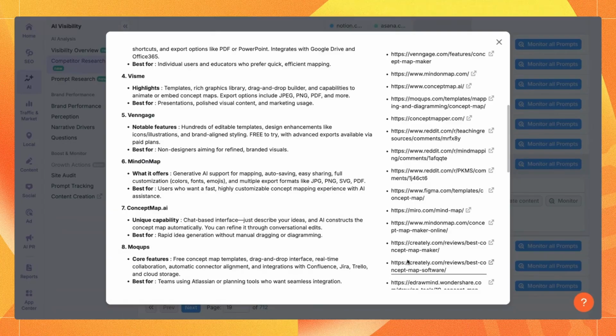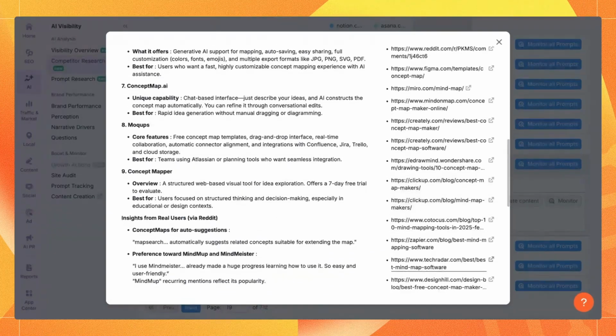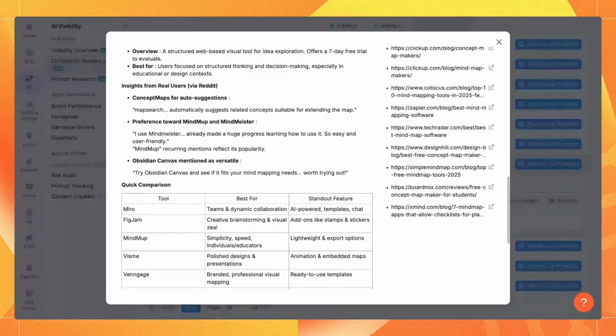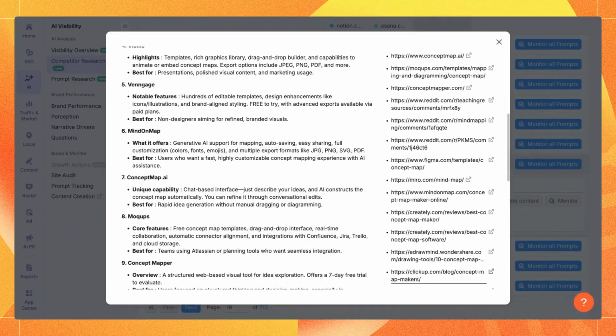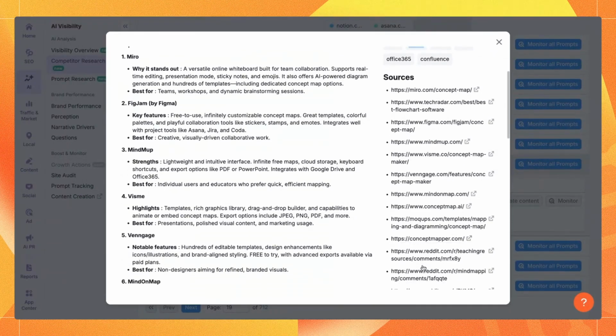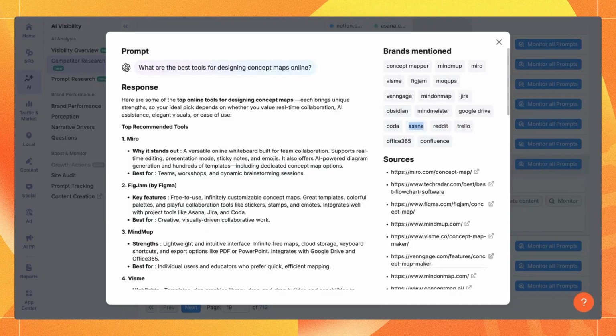Back to SEMrush, you can see that the list of sources for this answer is quite long. So in the same way that in traditional SEO, we do backlink analysis and we create backlinks by also actively reaching out to website managers and webmasters that have content that is relevant to the products and services that we sell. This is a very similar thing, except that we're not necessarily building backlinks here. We are just looking for our brand to be mentioned in these sources.